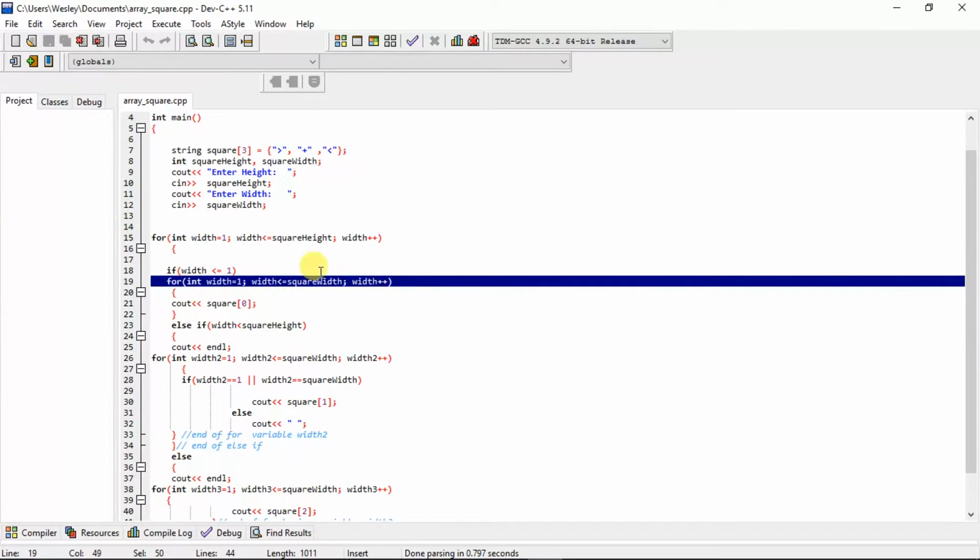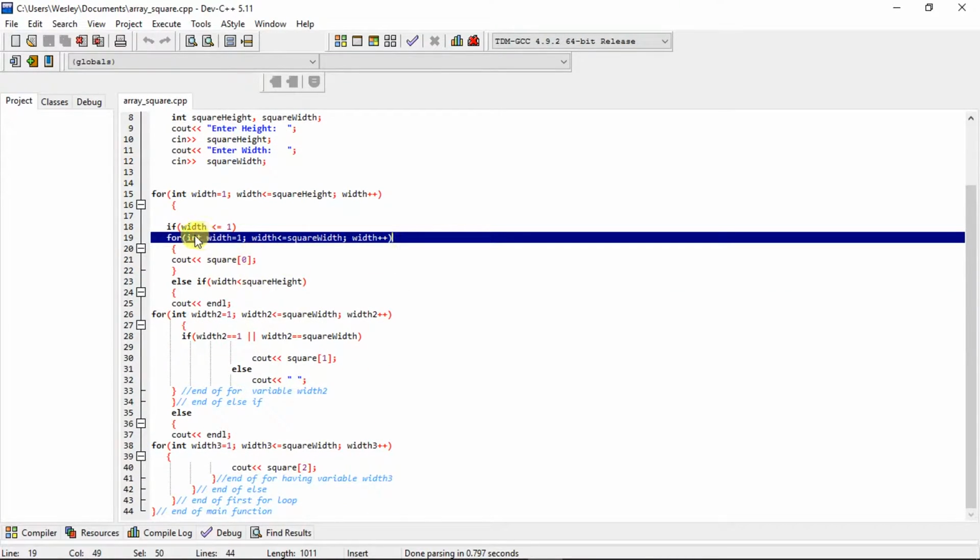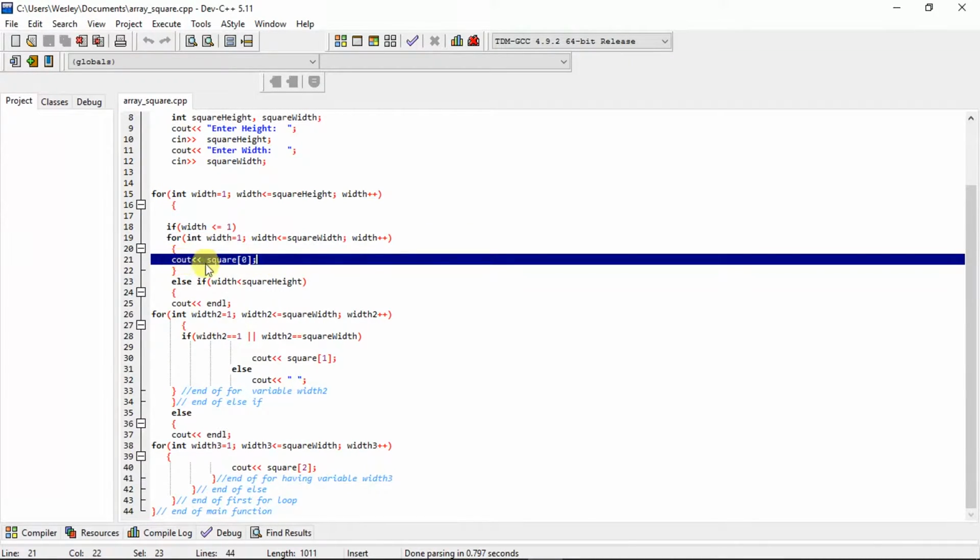We must add another for loop. This time, however, we must see if the width is less than or equal to the square width. If so, our variable width is incremented by 1 unit. The first element in our array, square 0, which is a greater than symbol, is then outputted by each increment.